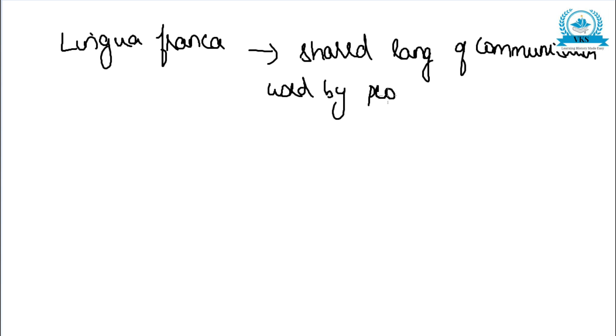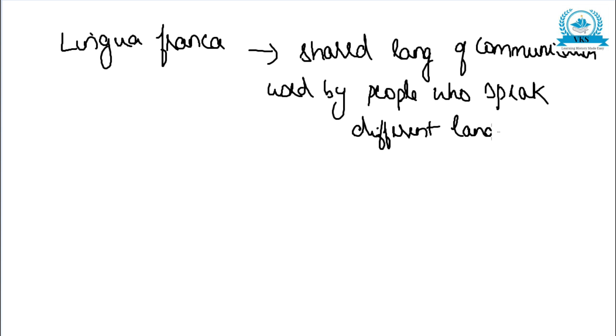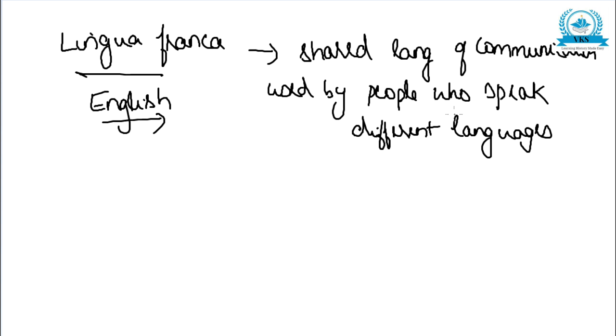People who speak different languages need a common language for communication. So that is how English became this common language, so that all the people who speak different languages communicate with each other through English. So that is how India had uniform education and literature.